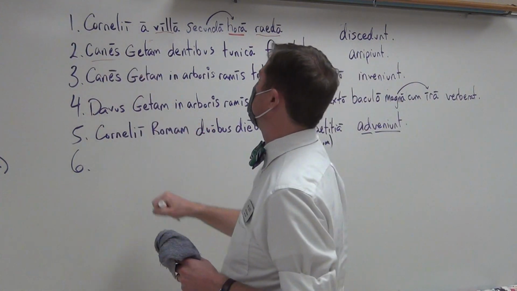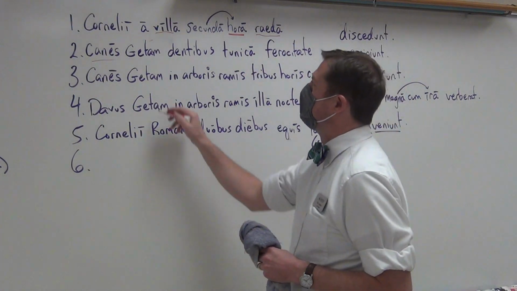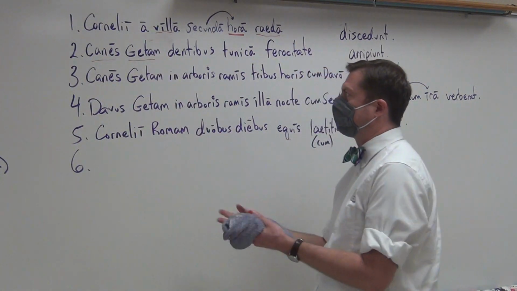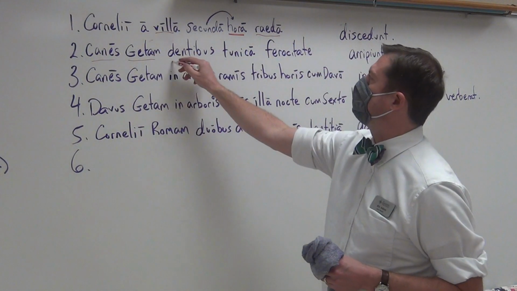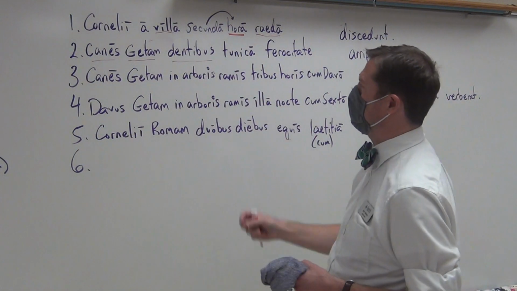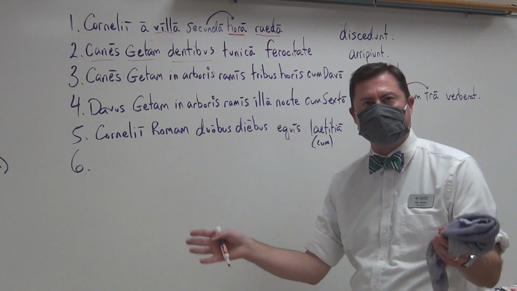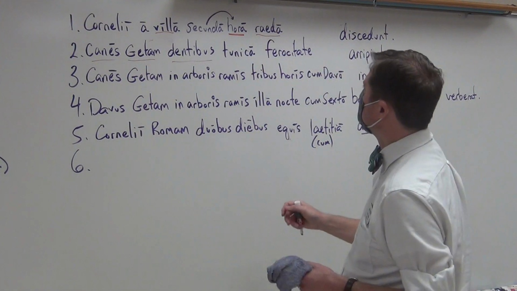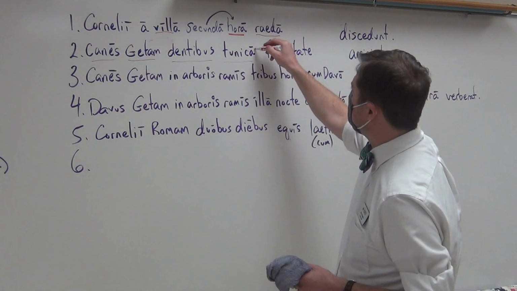Likewise, canes is nominative subject. They're doing the grabbing. Getam, the direct object, receiving that action. Dentibus, that is their means or instrument. It gives them the ability to do the grabbing. Otherwise, they wouldn't be able to grab you. They have paws. They've got to use their teeth. They grab him by the tunica. Look at that long A.